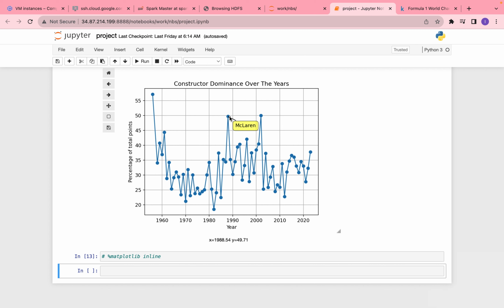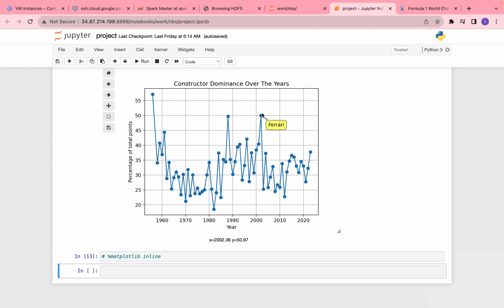From this point on, you can see that any time there is a spike in dominance, it quickly drops off in the following years. This is often due to regulations the FIA has implemented to allow other teams to catch up, and it appears to have been largely successful. With this graphic, they can continue to monitor the performance of teams in the coming seasons and use this to assist them in balancing the sport, similar to the example.